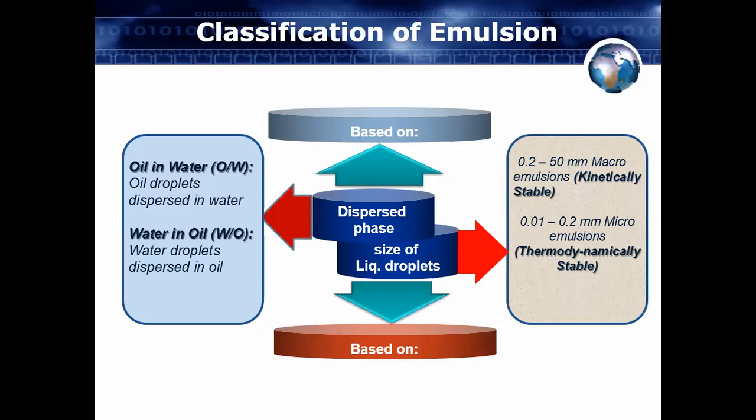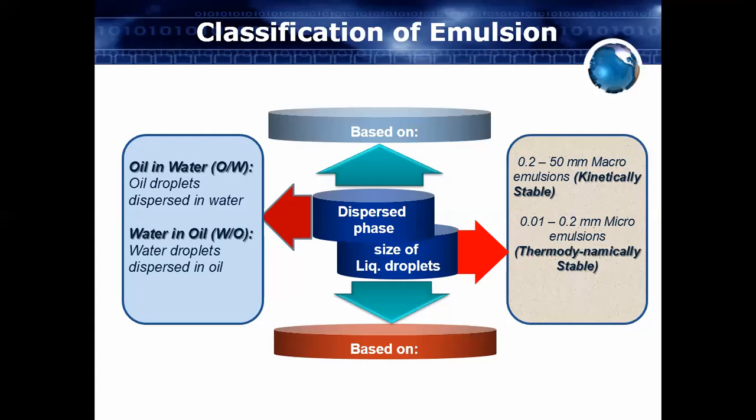Now another classification of emulsion is depending on the size of globules. We are saying that your internal phase will be distributed in the form of globules. Depending on the size of those globules, we can categorize emulsion into different types. Suppose you have added any one phase and it is distributed into your external phase. The globule size may be from 0.2 to 50 millimeter.